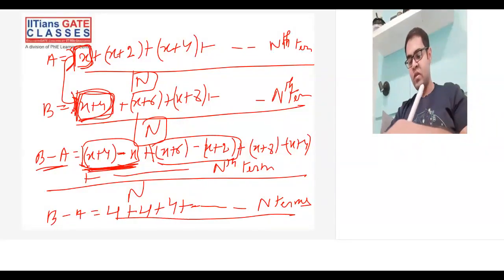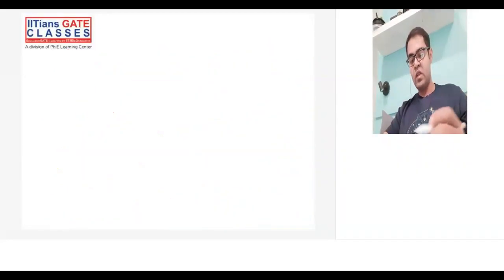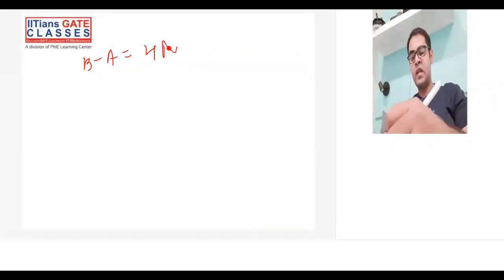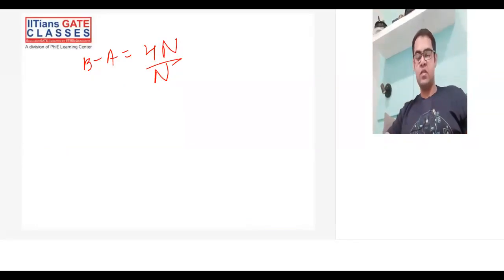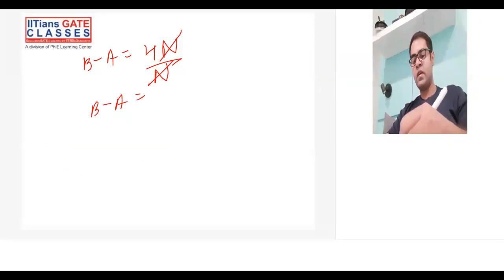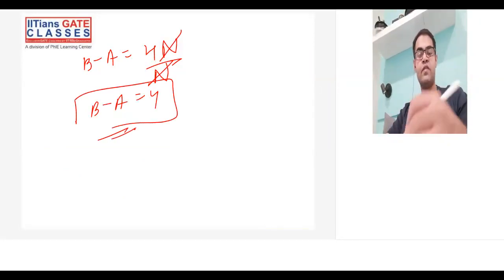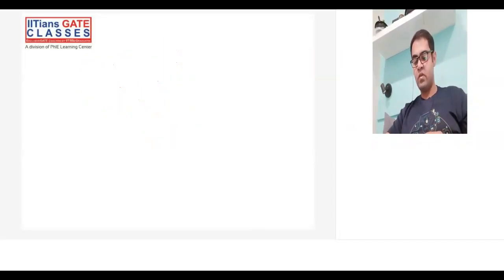Now if I try to solve this, B minus A is nothing but 4 times n divided by n, because you are adding 4 n times. So when you cancel out, this becomes 4. So the difference B minus A will always come out to be 4.